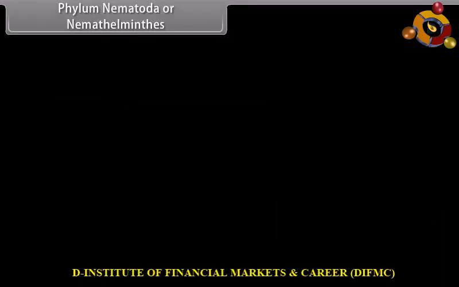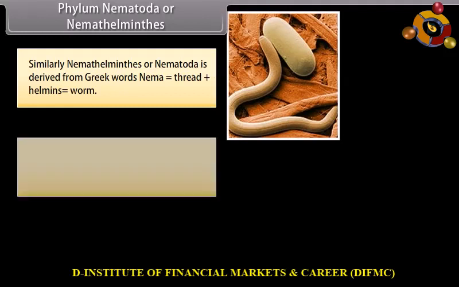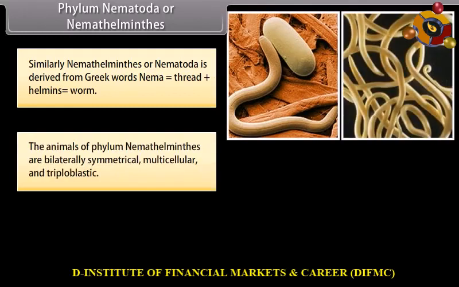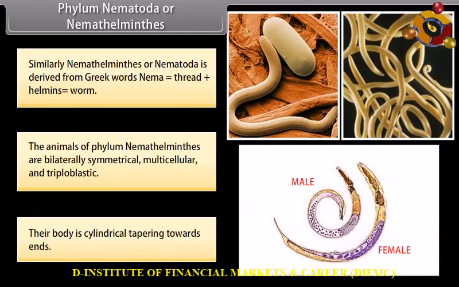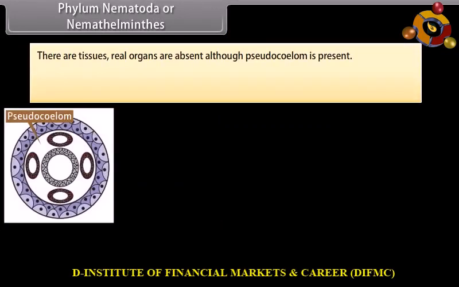Phylum Nematoda or Nemathelminthes. Similarly, Nemathelminthes or Nematoda is derived from Greek words nema, which is thread, plus helminth, worm. The animals of phylum Nemathelminthes are bilaterally symmetrical, multicellular, and triploblastic. Their body is cylindrical, tapering to its ends. There are tissues. Real organs are absent, although pseudocoelom is present.